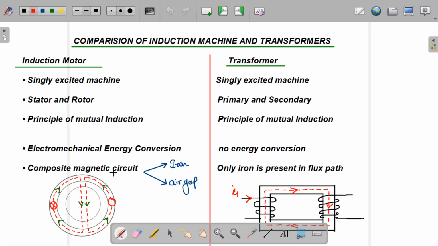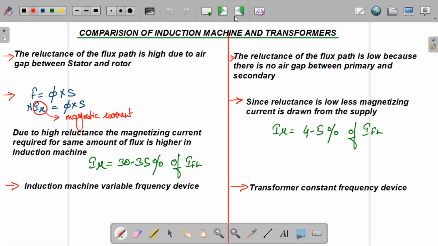Now in the induction motor, the magnetic material is made of iron along with an air gap, because there is some air gap between the stator and rotor. And in the case of a transformer, there is no air gap, only iron is present in the flux path. Okay, now let's move on to another difference.